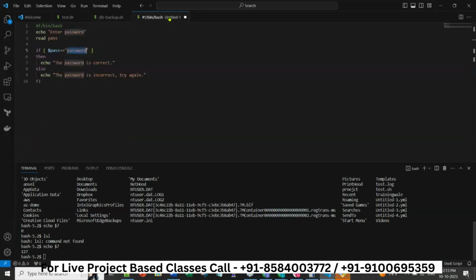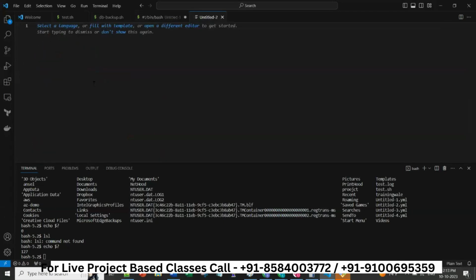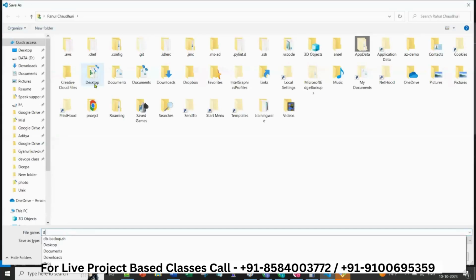I'll create a file here, and I will give database names like db name 1 and 2 and 3 and 4 and 5, like this, and then I will save.